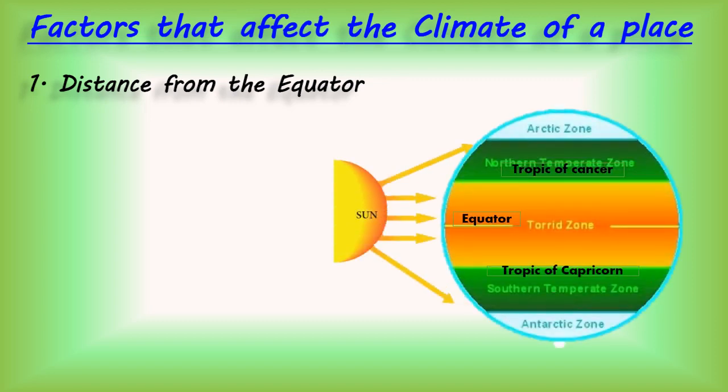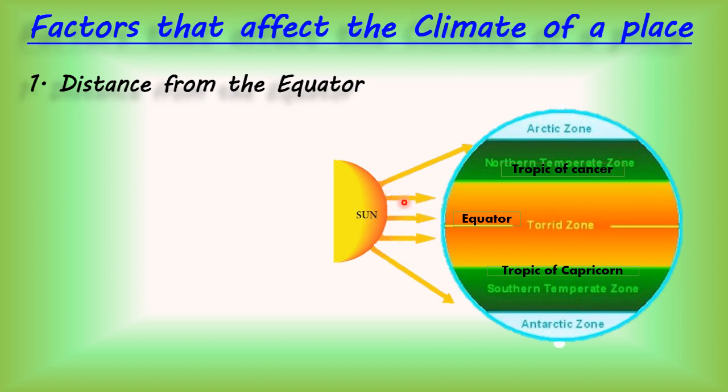Now children, see this figure. What can you see here? What is this circle, children? This circle is representing the globe. That is, this circle is representing the earth. And what is this? This is the sun. So how distance from the equator affects the climate, we will understand here. Now children, can you see these three lines? 1, 2, 3, the straight three lines.